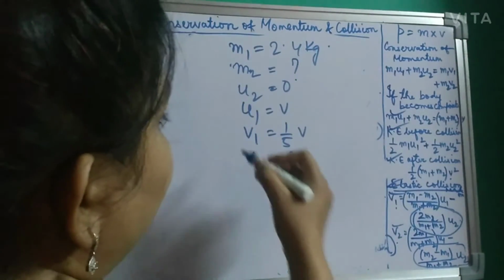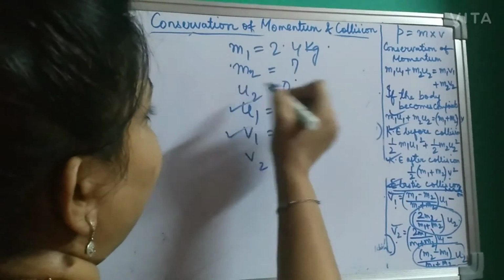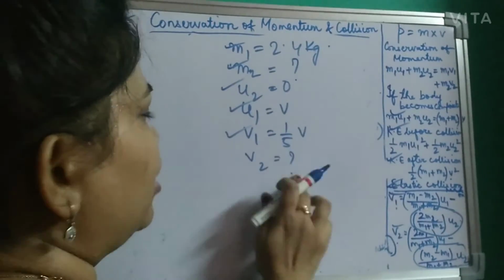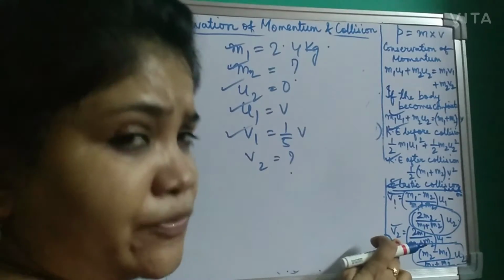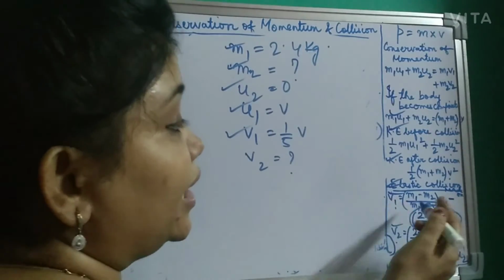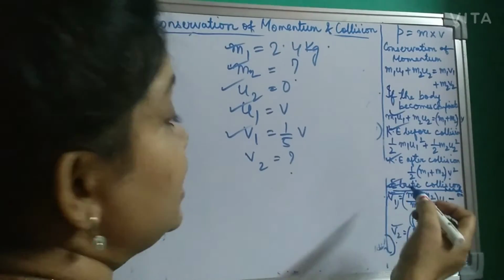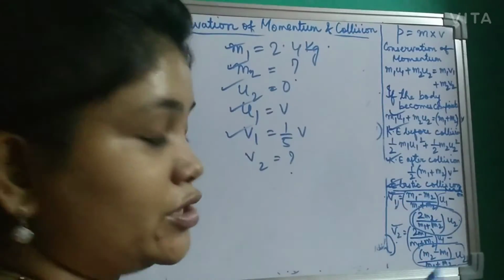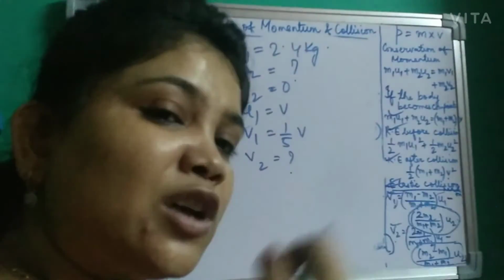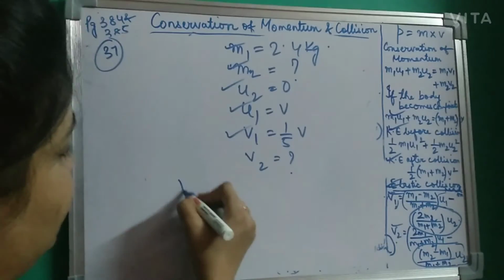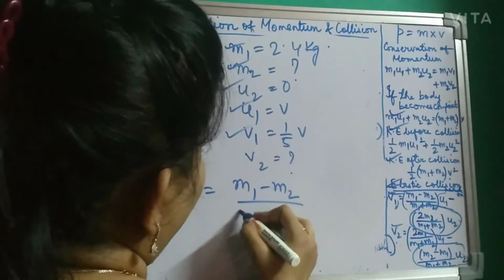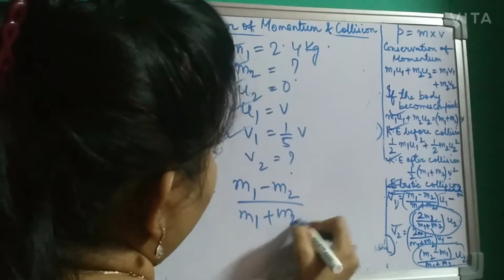Okay, so you see here V1 is given, U1 is given, U2 is given, M2 and M1. Since V2 is not given to us, we will not use this formula. We will use the formula for V1, because except for V2, U1 and V1 are given. So we'll use this formula to solve for M2. V1 is (M1 minus M2) by (M1 plus M2) times U1.